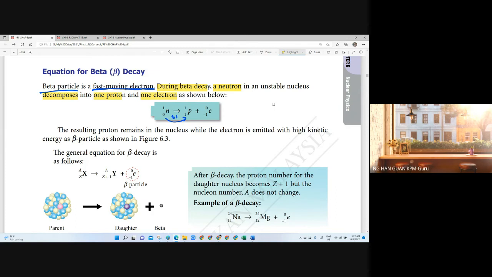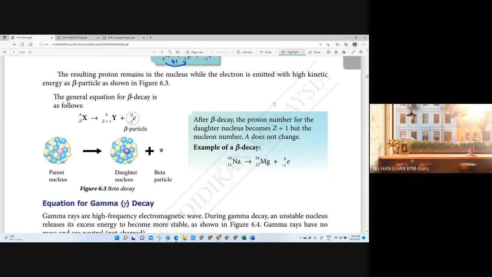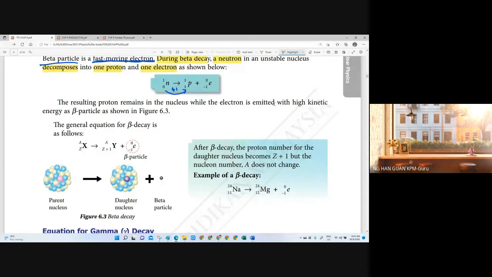So 1 electron is released, and the 1 proton changes the proton number of the daughter nucleus. Okay, so that is about the beta particle. The nucleon number remains unchanged, but due to the increase of the proton number, the neutron number decreases. This neutron is decomposed into 1 proton and 1 electron.